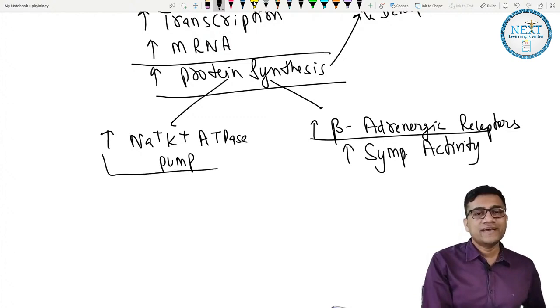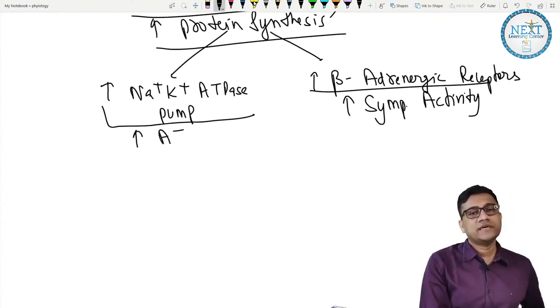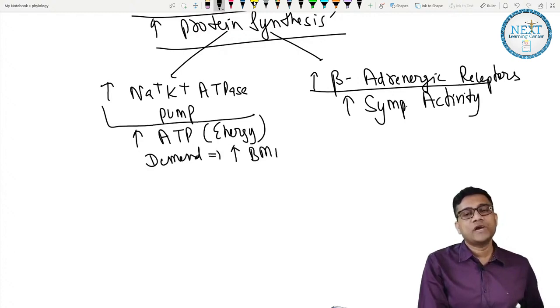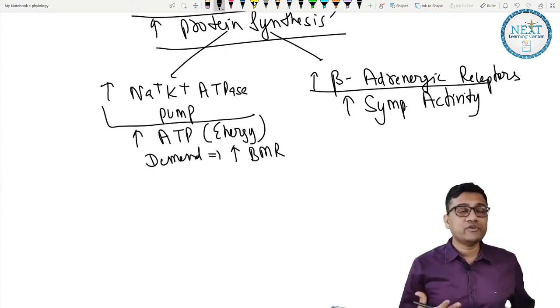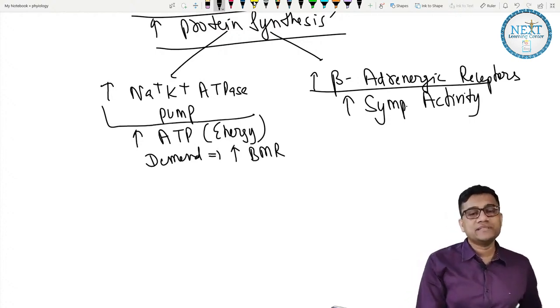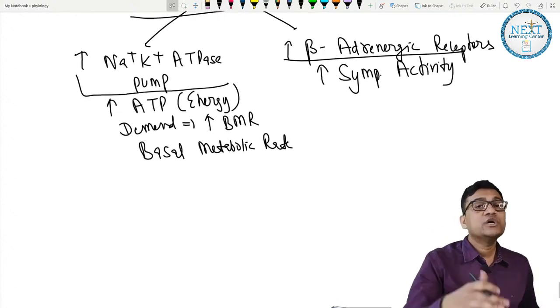and this will increase ATP consumption. Increase ATP. Why? Because they need ATP, that is energy consumption, and this is called BMR. That is called increase BMR. So the energy required for you to survive is called BMR. So now you need more energy, that is called BMR, basal metabolic rate.